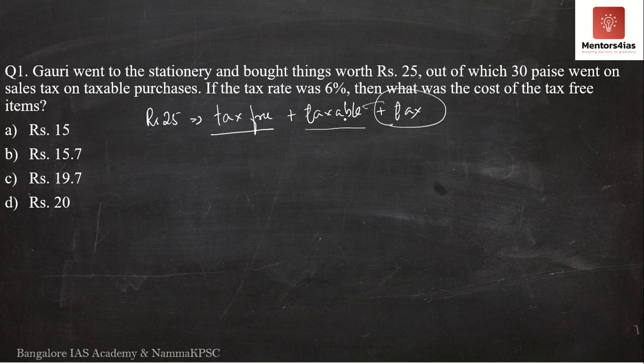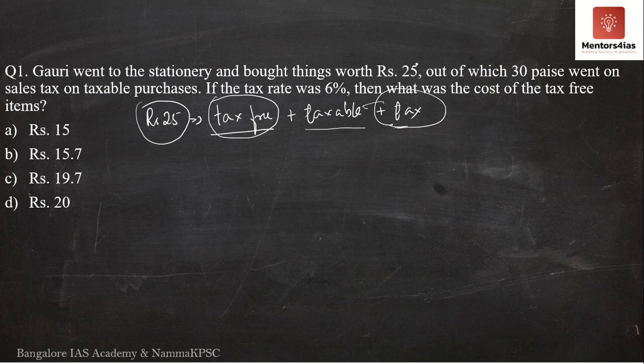The question is asking for the cost of the tax-free items. Now 25 is the total bill, out of which 30 paise went as the tax, and the tax rate was 6%.